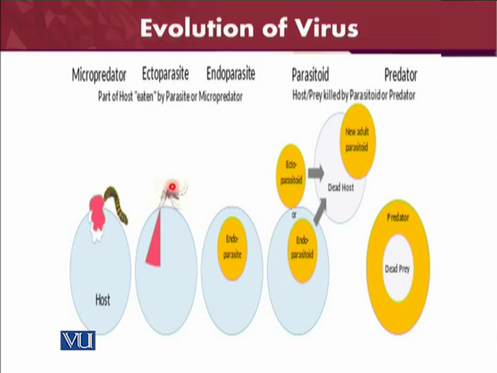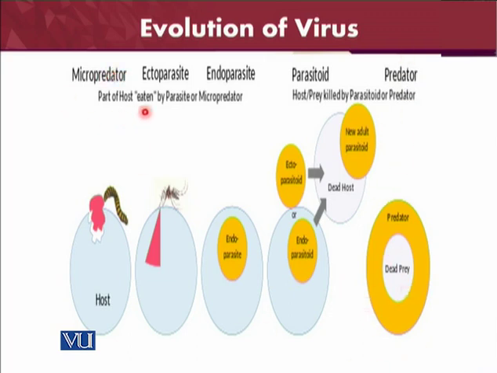Ectoparasites are those which live outside of the body of the host, just like on the skin. Here you can see the mosquito, and it is the host. This is the ectoparasite. Then the endoparasite lives inside the body of the host. Then the parasitoids, and then the last is the predator.